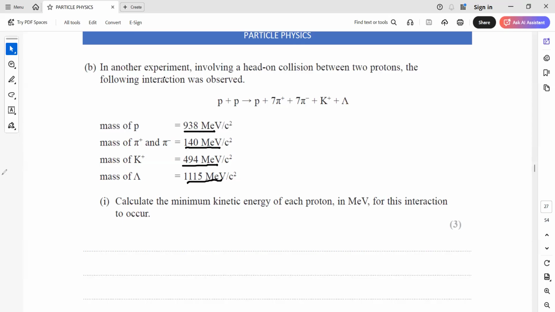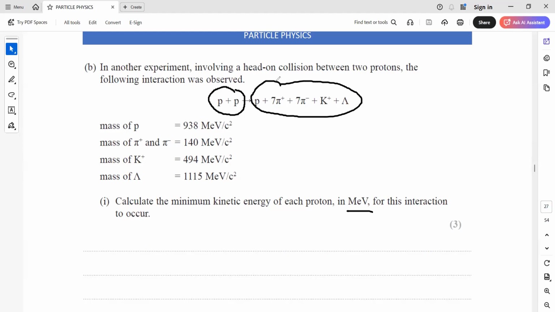Calculate the minimum kinetic energy for each proton in mega electron volt for this interaction. So first what we do, we find the total mass, like total energy of these two, and we'll find the total energy of all the particles here.